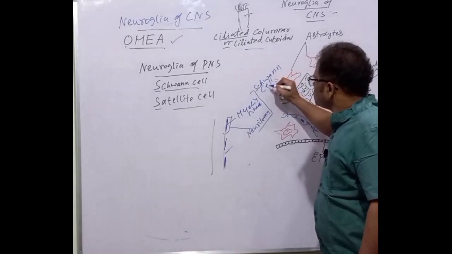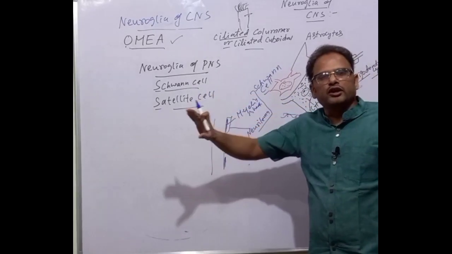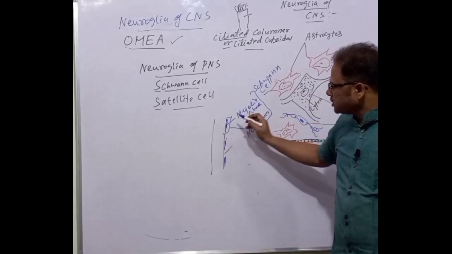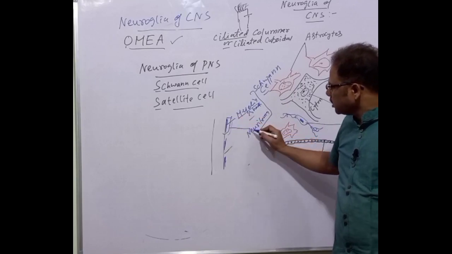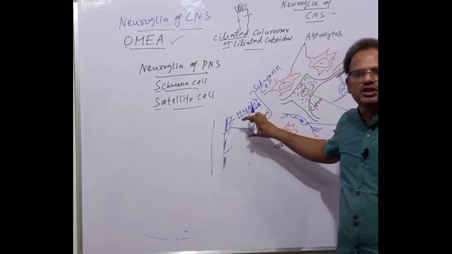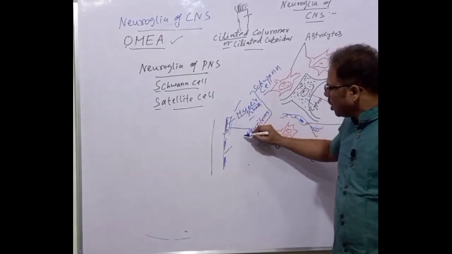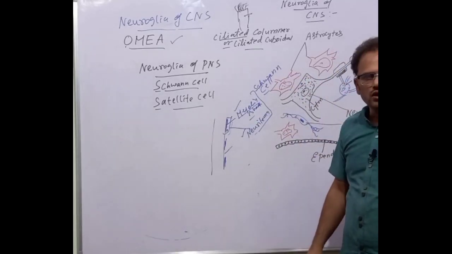So what is a Schwann cell? The myelin sheath, the lipid coating present around the axon. Outside the myelin sheath is the neurilemma, which contains a nucleus and cytoplasm, the outermost layer of the axon. So the myelin sheath along with the neurilemma comprises a Schwann cell. You're following, all of you?